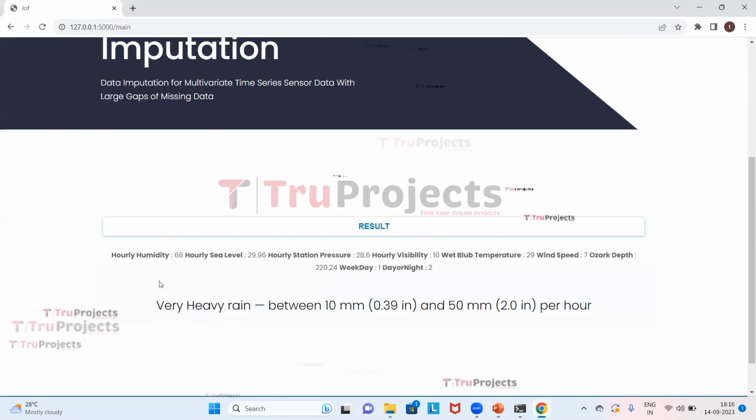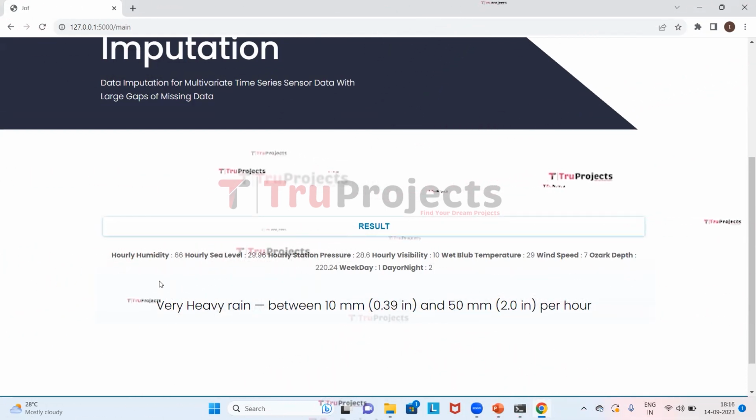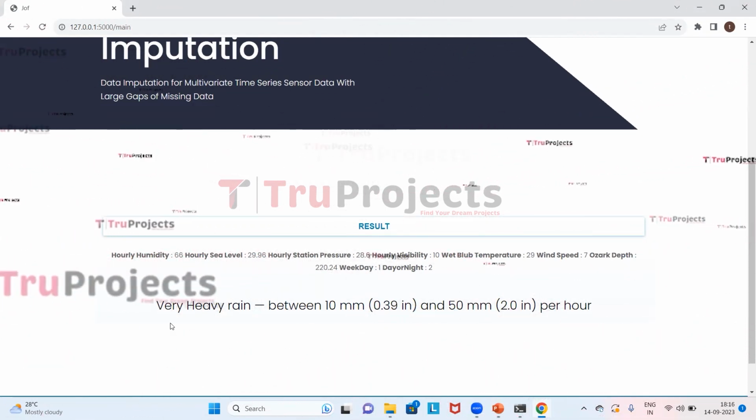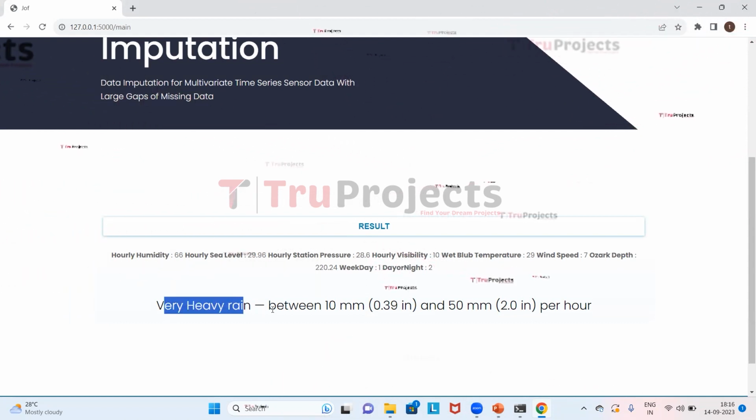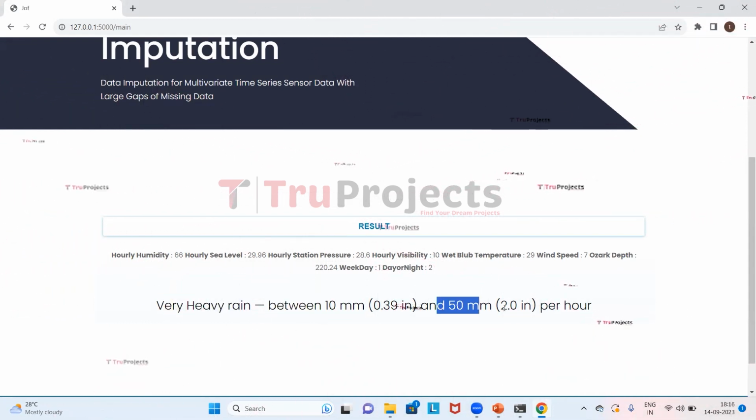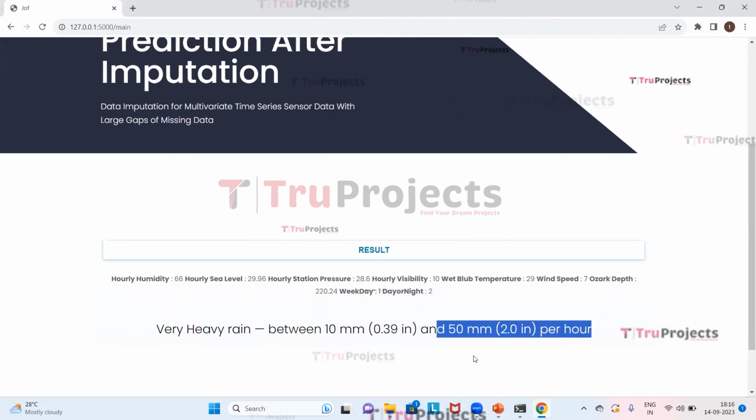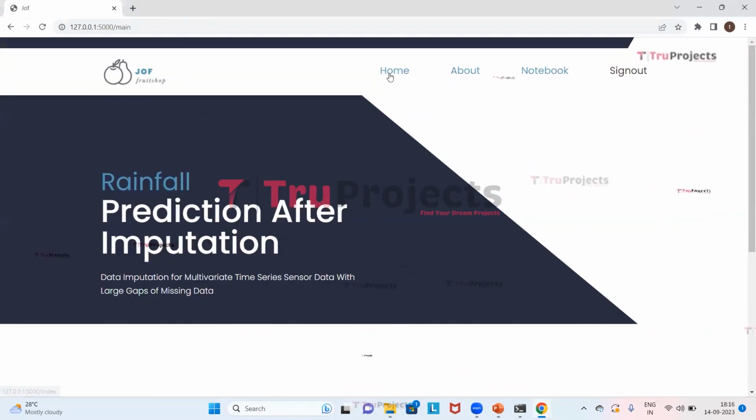This web interface will give the output after imputing the missing values and the gap data. So it is predicted that there is heavy rain between 10 mm and 50 mm per hour. Now we will give other parameters and then see what will be predicted.